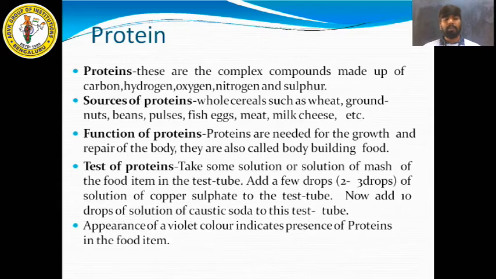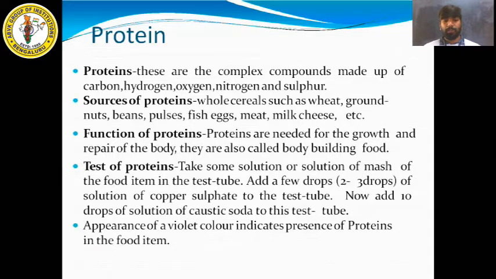Test for proteins. How can we test the presence of protein? Take some solution or mash of the food item in the test tube. Add a few drops of copper sulfate solution to the test tube. Now add 10 drops of caustic soda solution to the test tube. I will repeat. Take two solutions, caustic soda and copper sulfate.